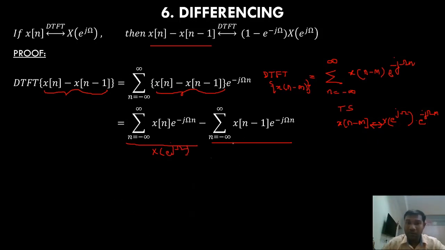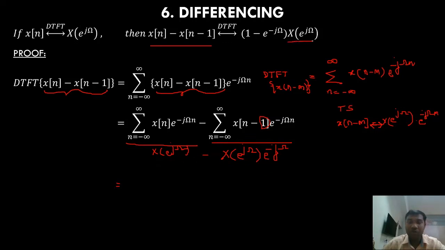Now for this I can write, there is a minus sign, X(e^jω) times e^(-jωm), with m equals 1. So e^(-jω). Now if I simplify this, I'll take X(e^jω) common, right?